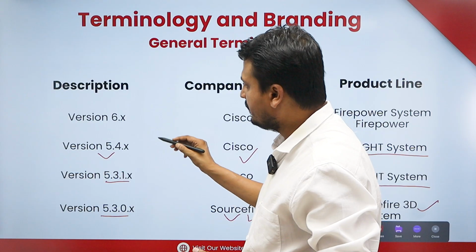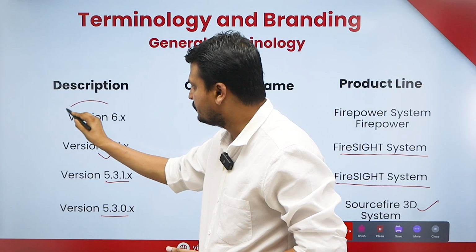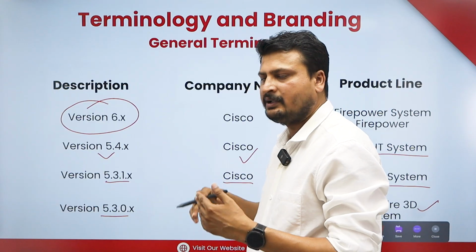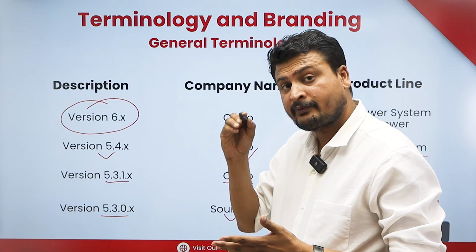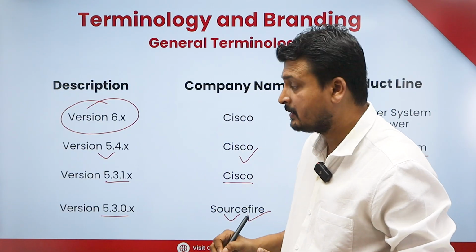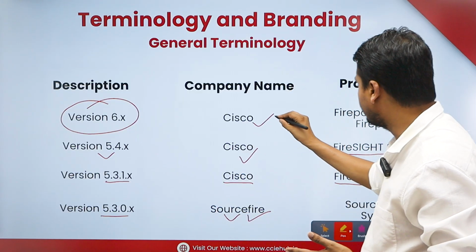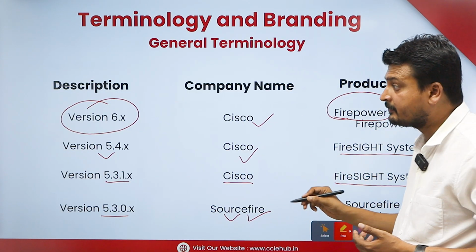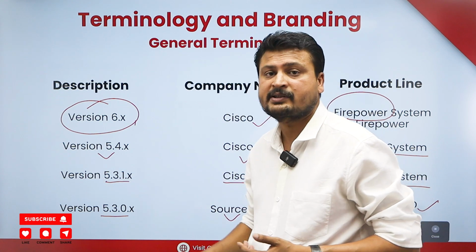Now later Cisco came up with a new version 6.x. So now we have upgraded versions. From 6.x onwards, Cisco started calling it the Firepower system. This terminology came after the 6.x version.